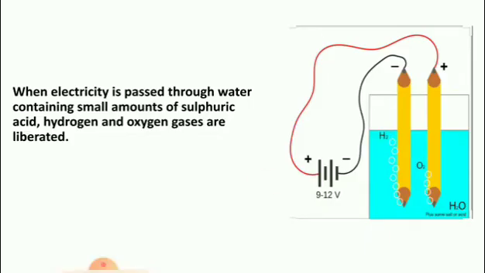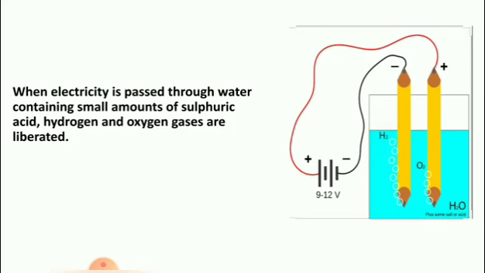When electricity is passed through water, what will happen? When electricity is passed through water containing small amounts of sulfuric acid, hydrogen and oxygen gases are liberated.